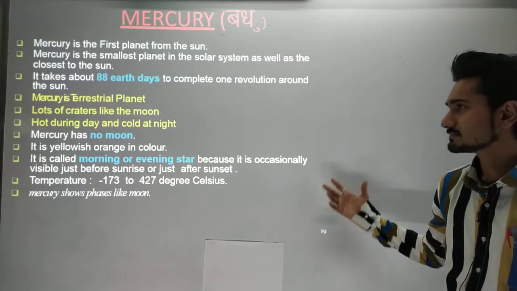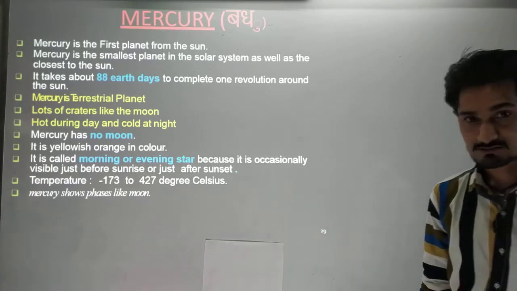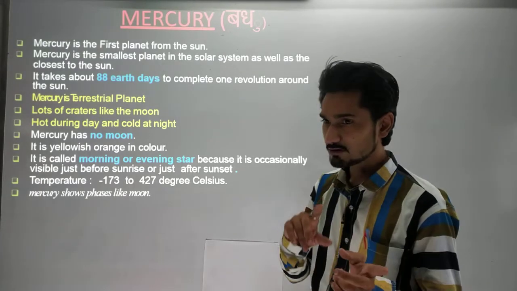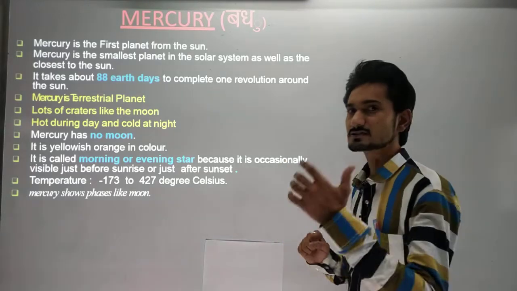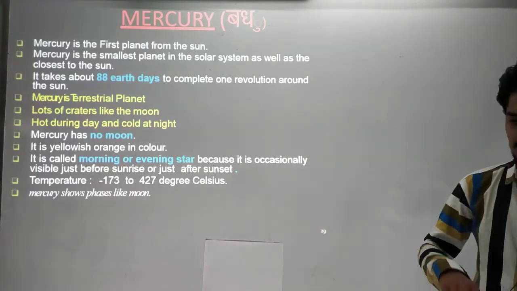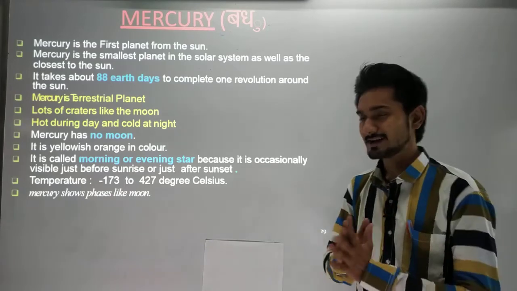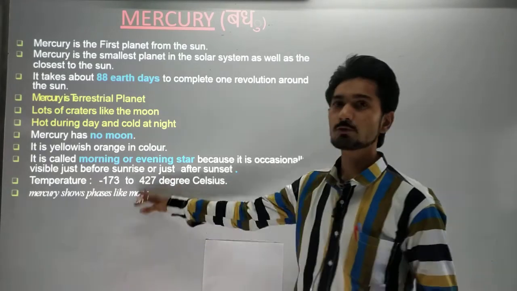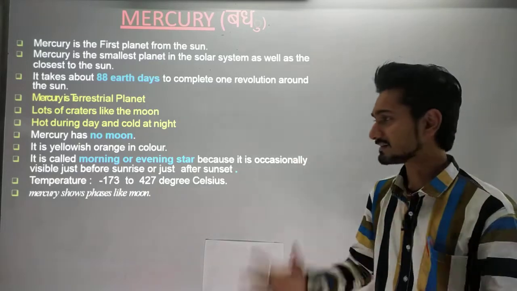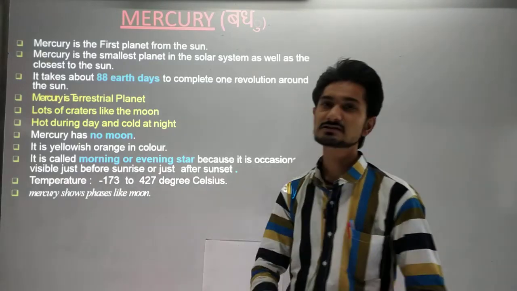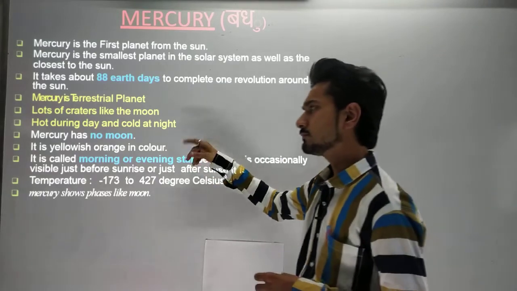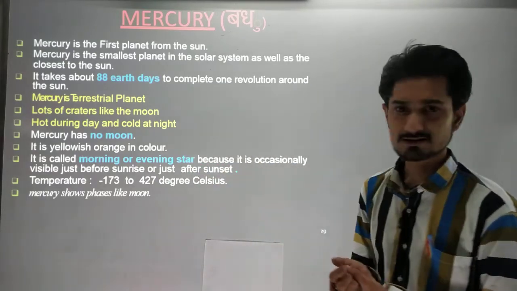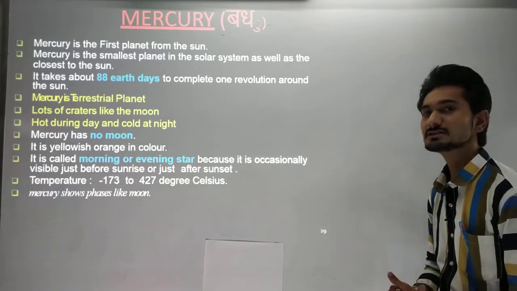So these are Mercury's basic information we have seen in the previous lecture, that I have told you already, that it is very near to the sun. So the temperature difference between daytime and night time is very large. In the daytime it goes to 427 degrees Celsius, while in the night time it goes to minus 173 degrees Celsius. Okay, Mercury has no moon. It is yellowish orange in color. We have seen the animation in the previous lecture.